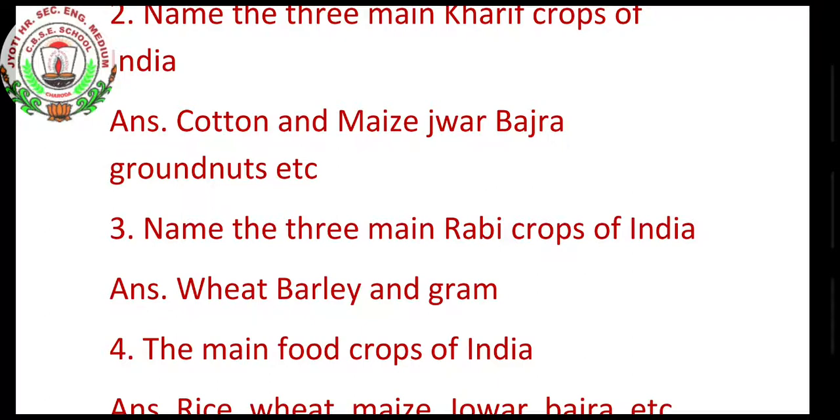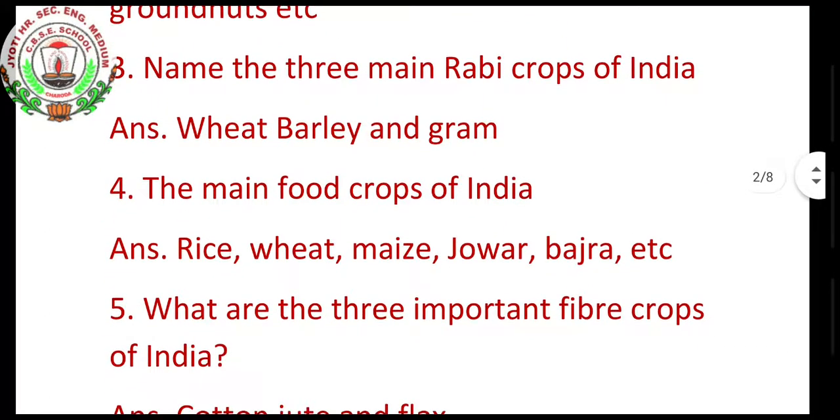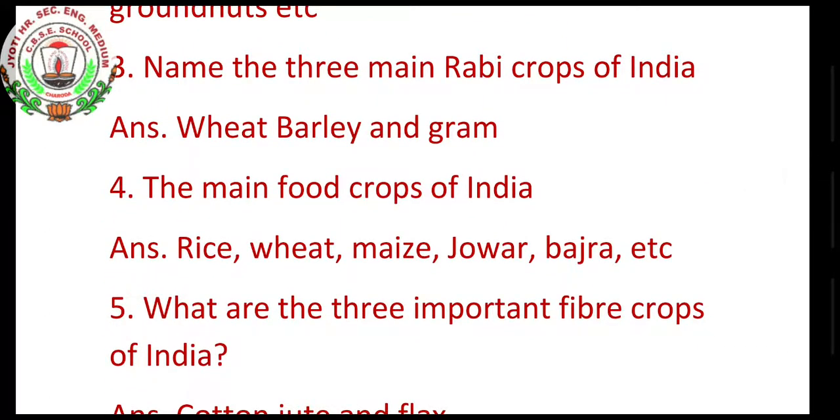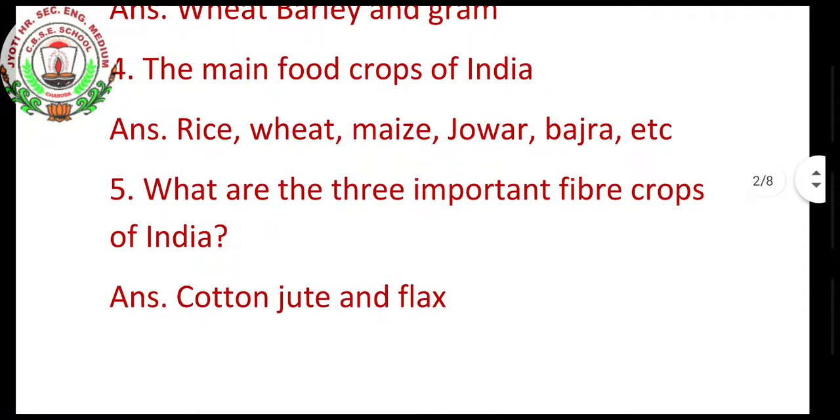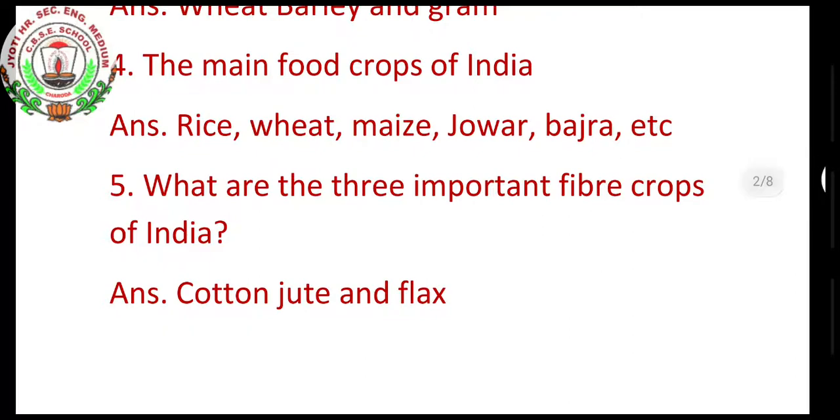Now see the next question. The main food crops of India. What are the main food crops of India? That is rice, wheat, maize, jowar, bajra, etc. Next question. What are the 3 important fiber crops of India? That is jute, cotton and flax.